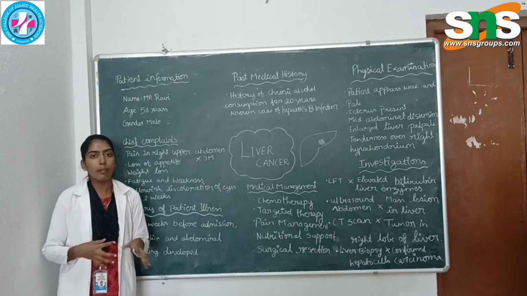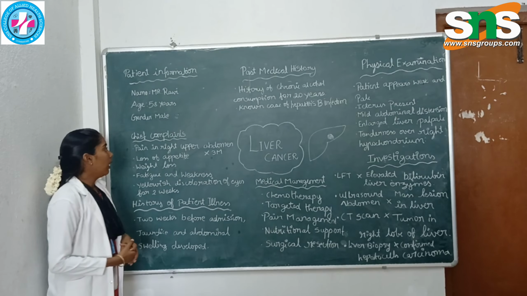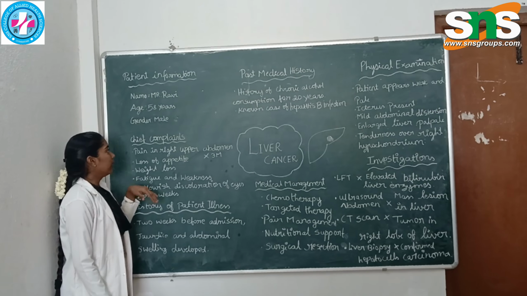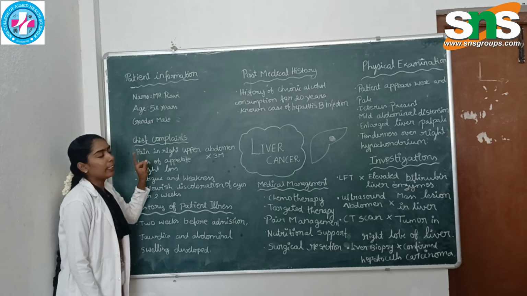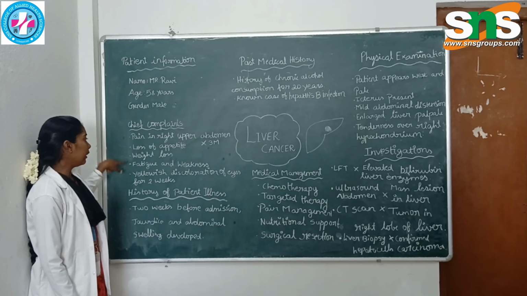Patient name Mr. Ravi, age 58 years, male. Today we are going to see a case study of a 58 year old male with liver cancer. Normally the liver is present in the right upper quadrant of the abdomen. Chief complaints: the patient has had pain in the right upper abdomen for the past 3 months, because the liver is situated there. The next complaints are loss of appetite, weight loss, fatigue and weakness.